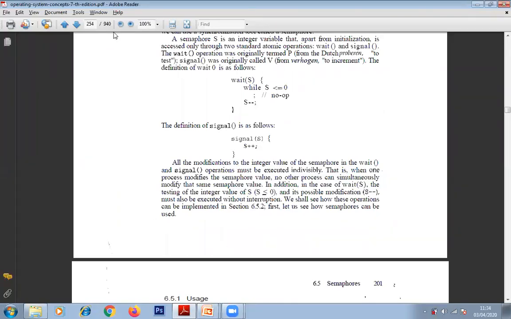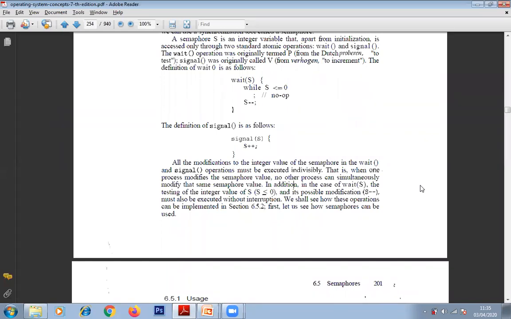So what do we mean by that? When one process modifies the semaphore value, no other process can simultaneously modify that same semaphore value. You need to keep in mind that when one process is modifying or accessing the same shared resource, for example, if two processes are trying to access the same database at the same time, when one is modifying, the other has to wait until the completion of that particular process.